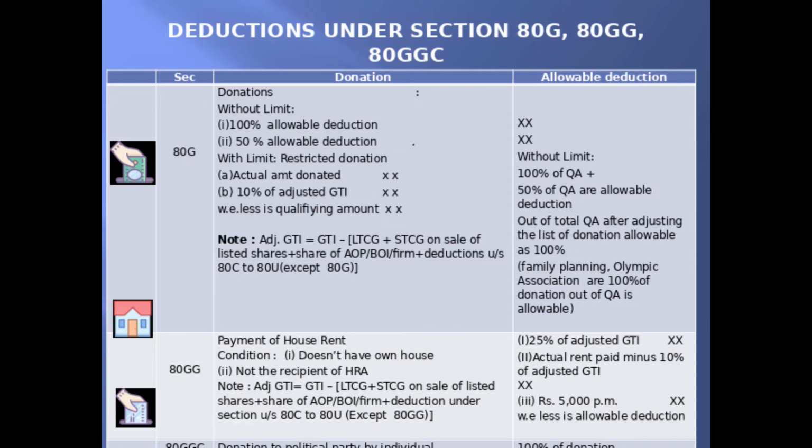80GGC: if an assessee paid any donation to a political party, 80GGC can be claimed. The entire amount which he has given as a donation is an allowable deduction. The payment must be other than cash.